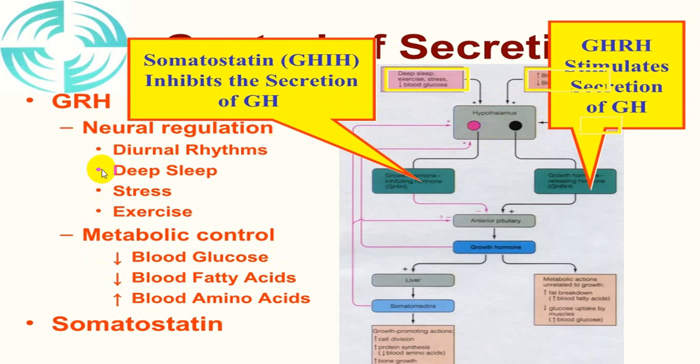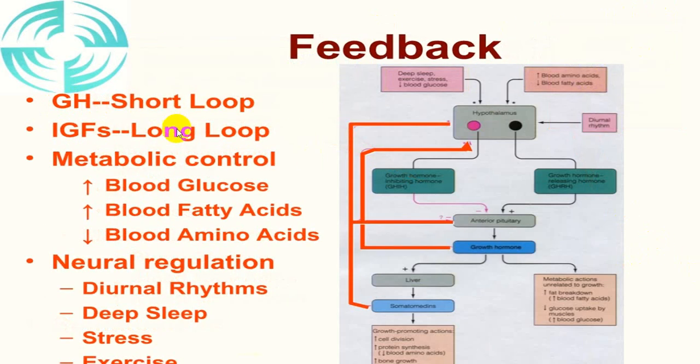Circadian rhythm, sleep, stress, and exercise. While metabolic factors will also have an effect on what we call growth hormone releasing hormone, GHRH. So it has a short loop. This is called short loop, and this is called long loop.